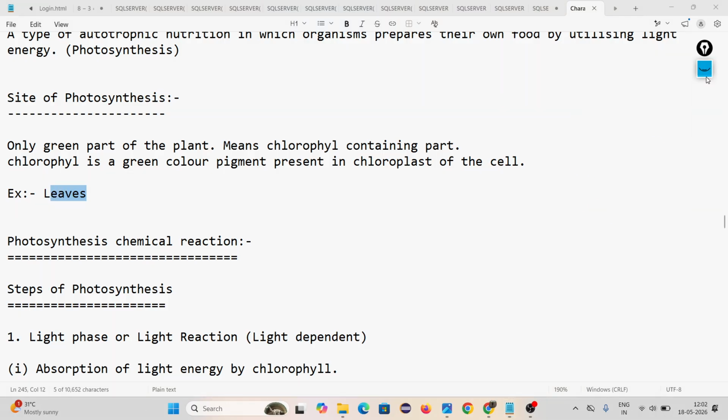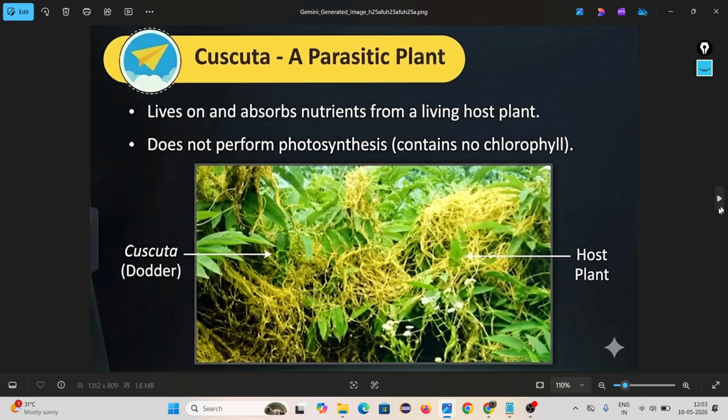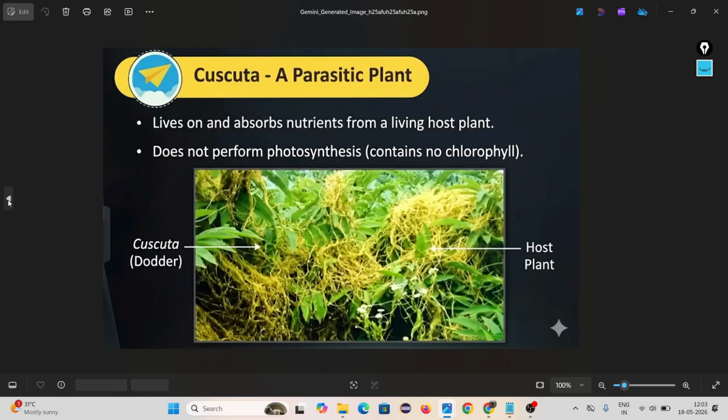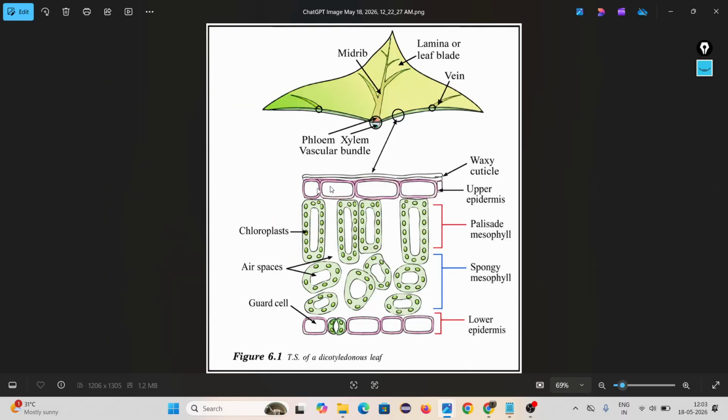Just a second, I am showing you one picture of a plant leaf. Look, this is the picture of a leaf. Look, the outer covering is called a lamina, and inside this, a straight line is showing. This is called midrib.